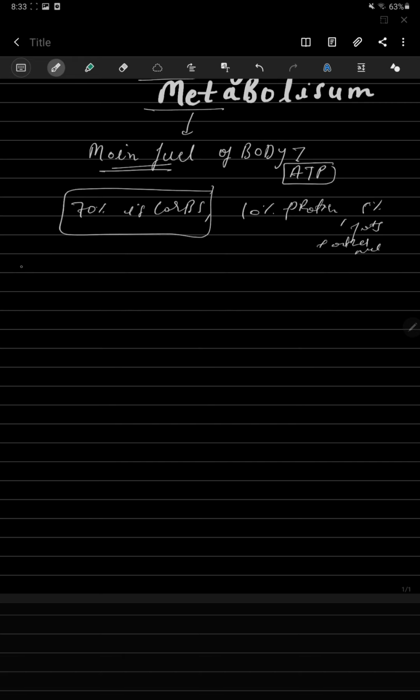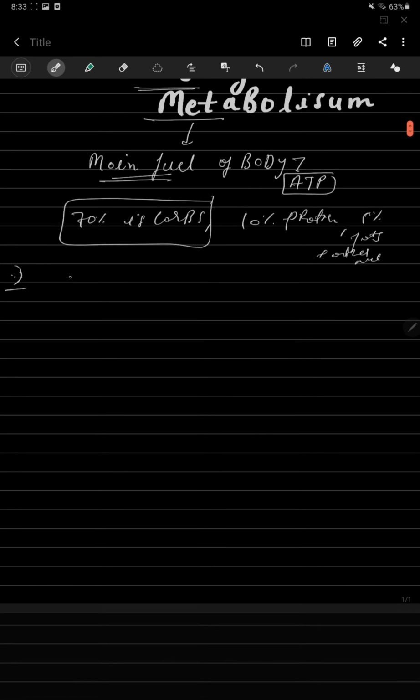Now, something about carbohydrate. The chemical formula of carbohydrate is CnH2On, where n is the number of carbon in the compound, and this n is also the number of H2O.